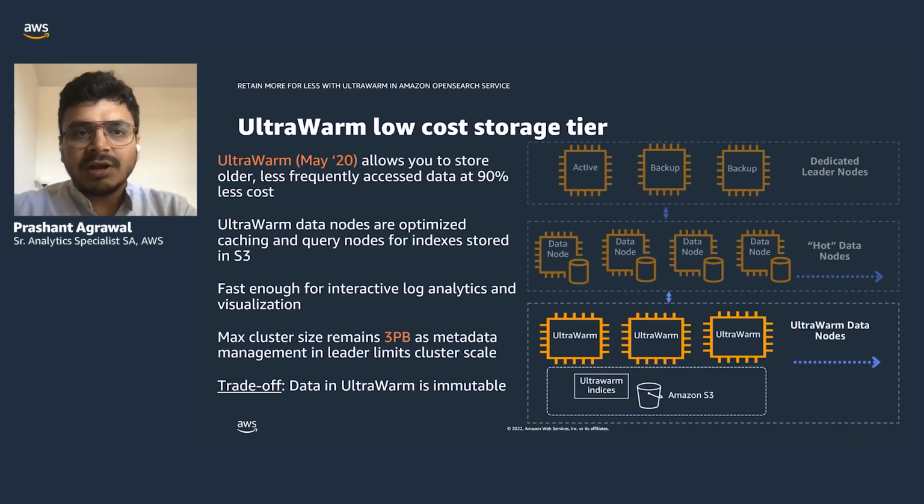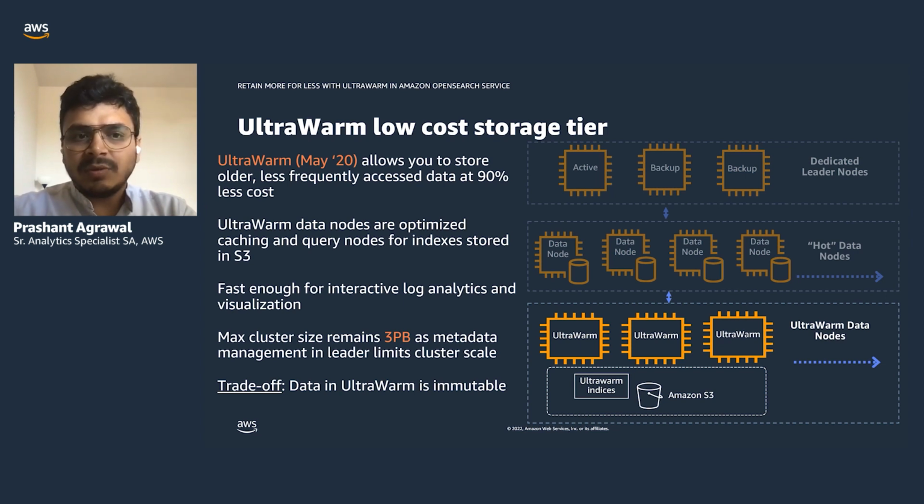Talking about UltraWarm, this feature was launched in May 2020 and got a lot of traction from various customers. One of the reasons is cost, because in some cases you can save up to 90% of the cost when you store data with UltraWarm. UltraWarm nodes are optimized for caching and running queries for indexes stored in S3. These queries are fast enough to run interactive log analytics as well as plot visualizations and dashboards.